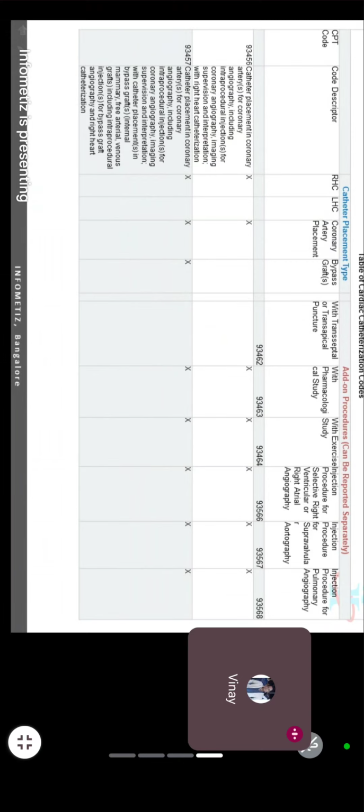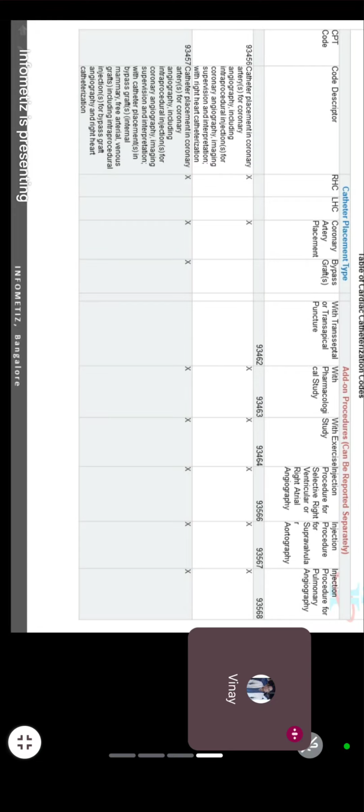Yes, 566 you can see. Injection procedure. Use 93566 in conjunction with 93451, 53, 56. See, 52 is not there, because in 52 we have a left heart catheterization. Right.